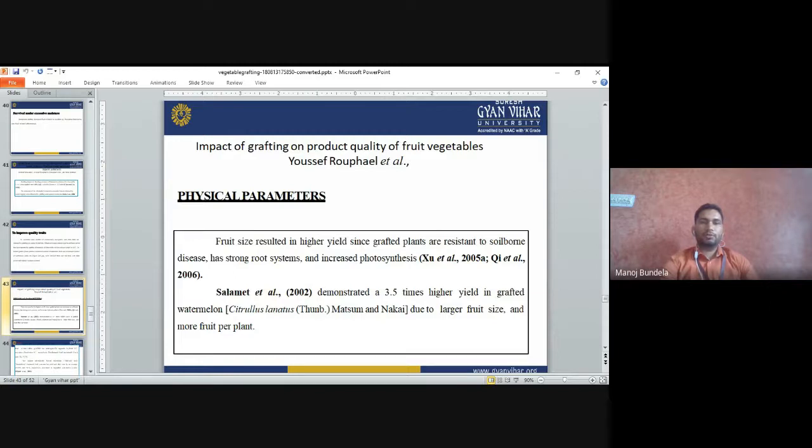Impact of grafting on the quality of fruits and vegetables. The fruit size results in higher yield since grafted plants are resistant to soil-borne disease, have a strong root system and increased photosynthesis. So this is given by the scientists. The yield of watermelon will be increased by going for grafting, and it will increase large size fruits and give more fruits per plant.